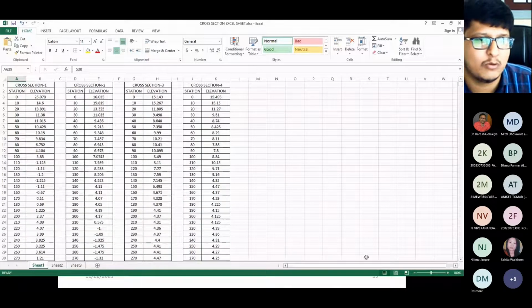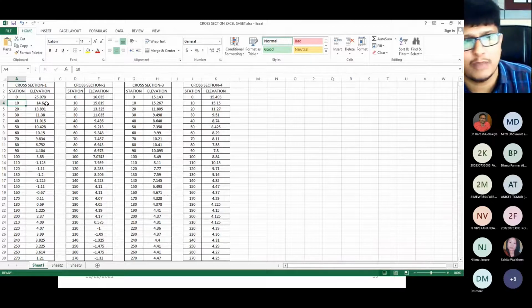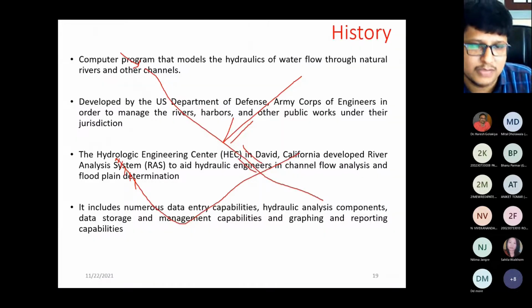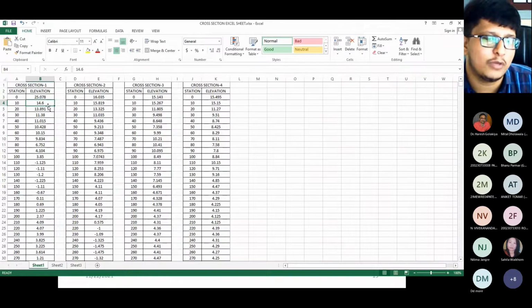See, this is the Tapi River cross section. Station means I am standing at the 0 point, my elevation is 25. I am standing at the 10 point, my elevation is 14.6. I am standing at 20 meters, my elevation is 13.8. Now how? See, I am standing at 0, my reading is 25. I am standing at 10, my reading is 14.6.